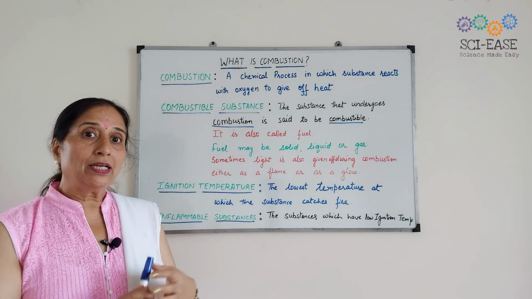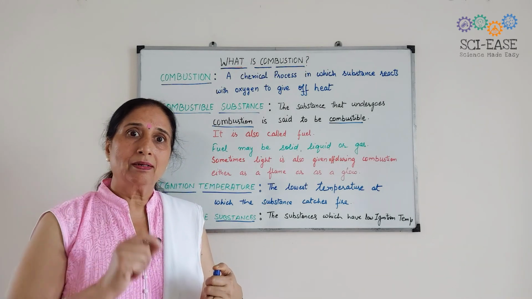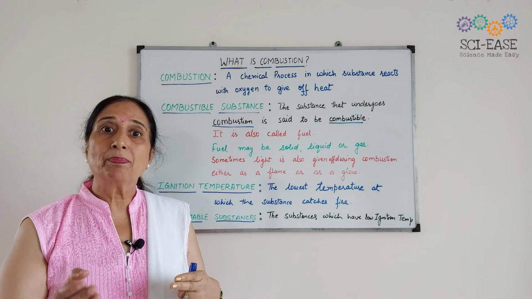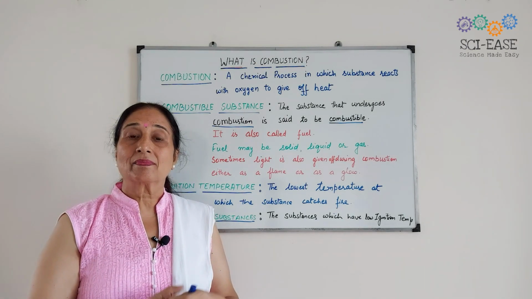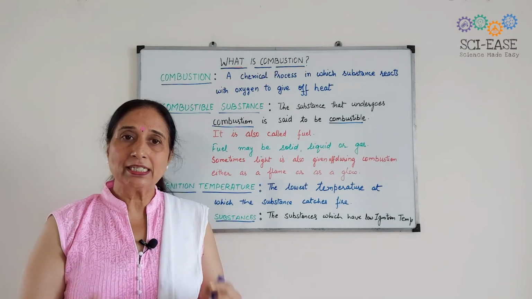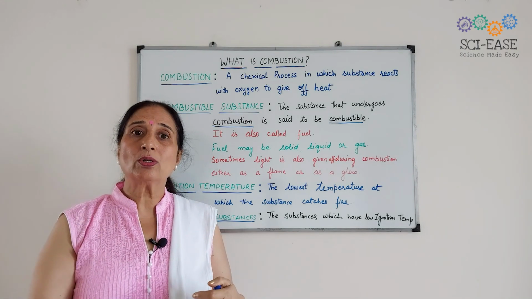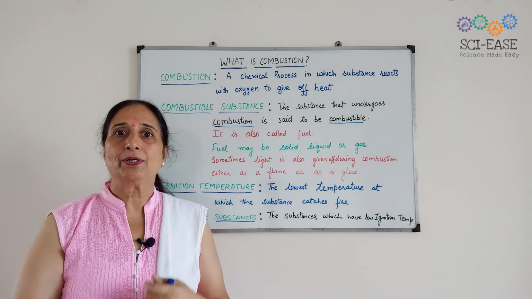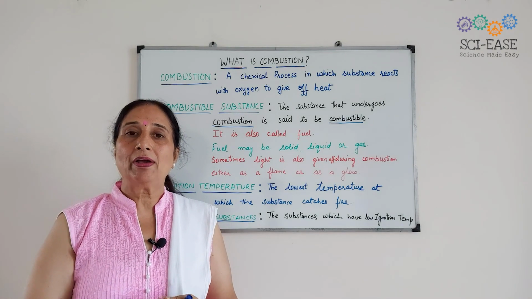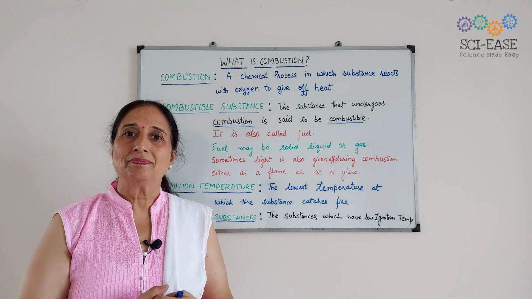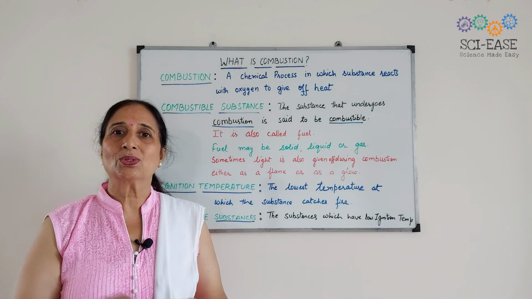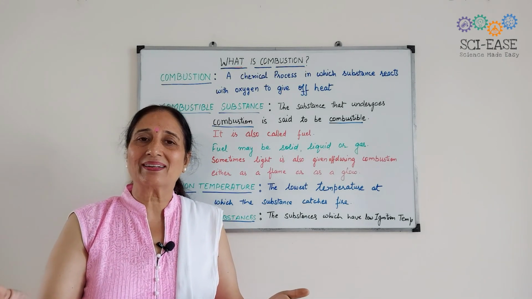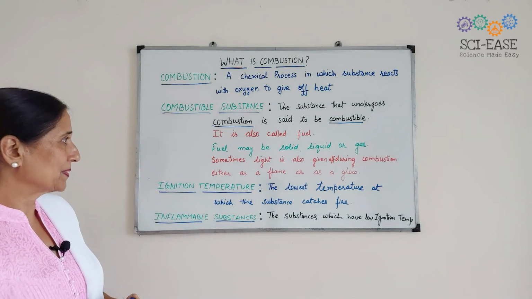Now, when we burn a piece of charcoal, it will burn and produce light and also heat. When we burn coal, light is produced. When we burn some cracker, then light and heat and sometimes sound are also produced.